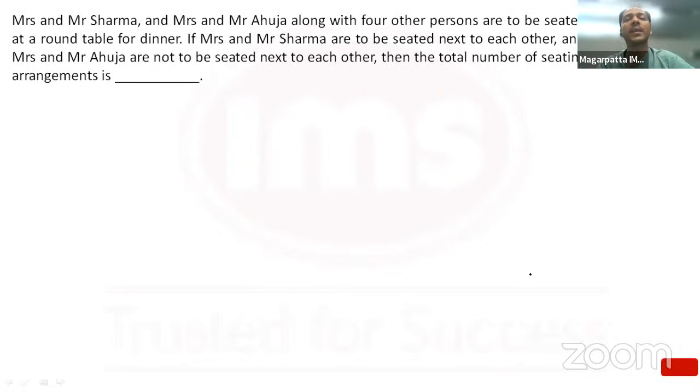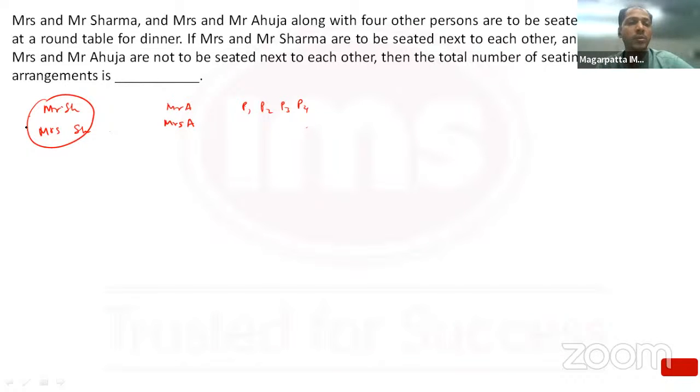Mr. and Mrs. Sharma, and Mr. and Mrs. Ahuja, along with 4 other persons, are to be seated at a round table. So, Mr. Sharma, Mrs. Sharma, Mr. Ahuja, Mrs. Ahuja, and you have P1, P2, P3, P4 around a round table. Mrs. and Mr. Sharma are to be seated next to each other only. So they sit together only. And Mr. and Mrs. Ahuja don't want to sit together. Then the total number of seating arrangements would be how much?